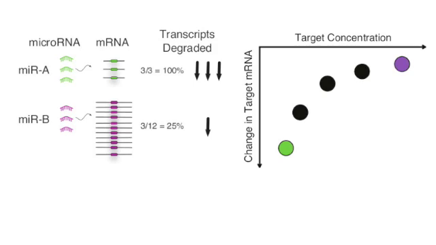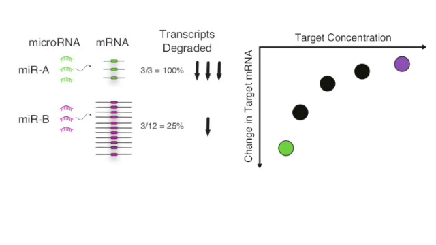For instance, here we see on the left two microRNAs, microRNA A and microRNA B. MicroRNA A has very few targets, whereas B has many targets. In this case, we might expect that A would be able to degrade all 3 out of 3 of its target transcripts, whereas B would only be able to degrade 3 out of 12 of its target transcripts. Thus, A's targets would be functionally irrelevant, whereas B's targets would still be translated into functional proteins.